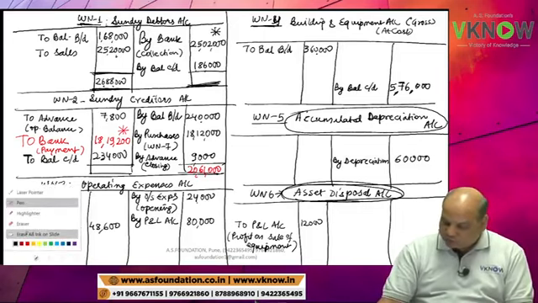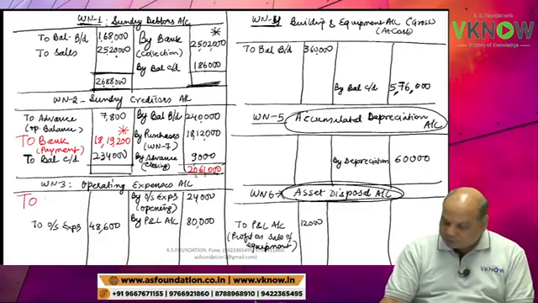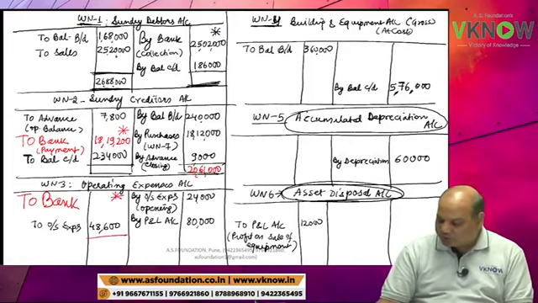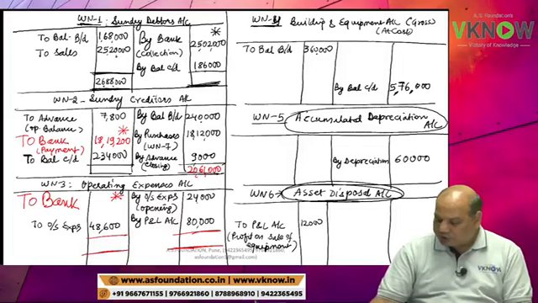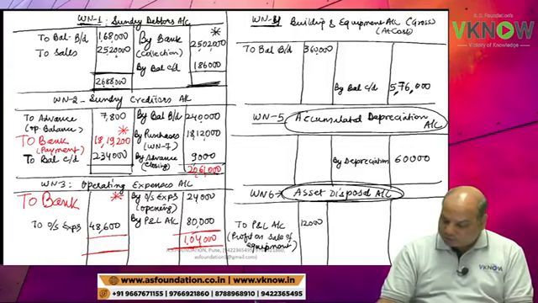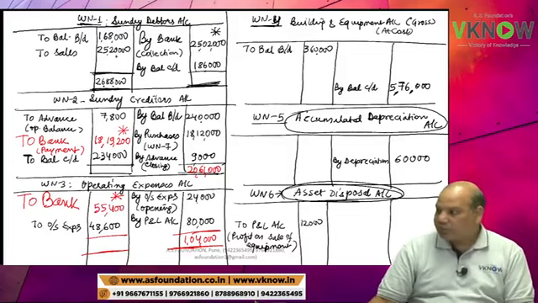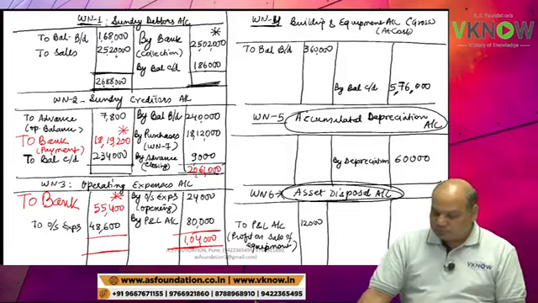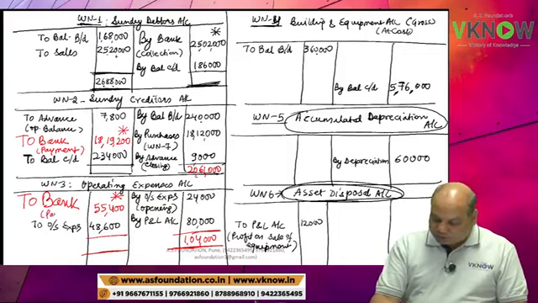So here also we have an important missing figure, to bank. Actual operating expenses paid. Please find out the balance. First take credit side total 1,04,000. Tanya is right. Minus 48,600. So that is 55,400.